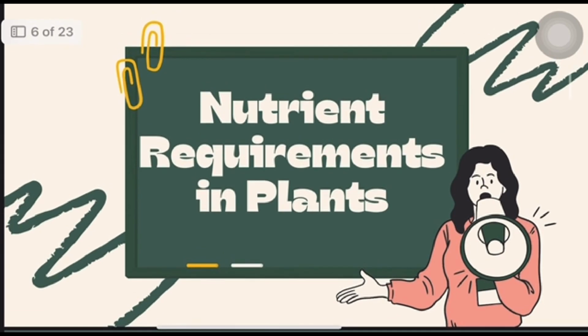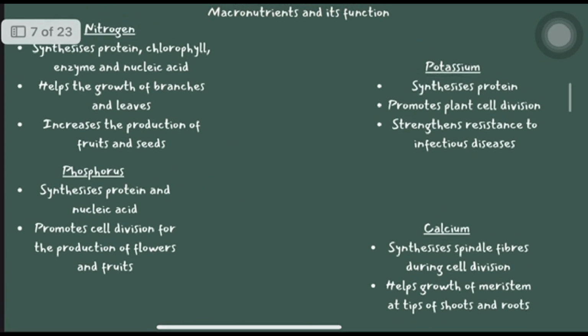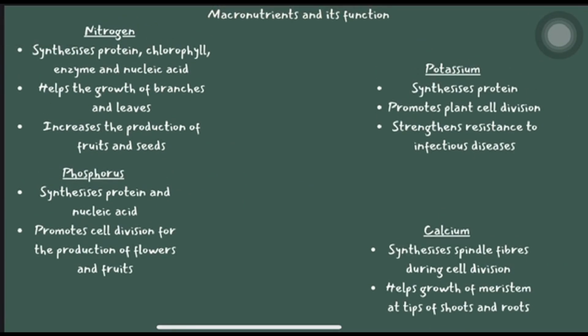For the next subtopic, nutrient requirements in plants. Macronutrients and their functions. The function of nitrogen is to synthesize protein, chlorophyll, enzyme, and nucleic acid, helps the growth of branches and leaf, and increases the production of fruits and seeds. Next is potassium. It will synthesize protein, promotes plant cell division, and strengthens resistance to infectious disease.